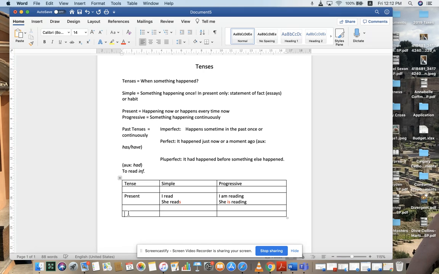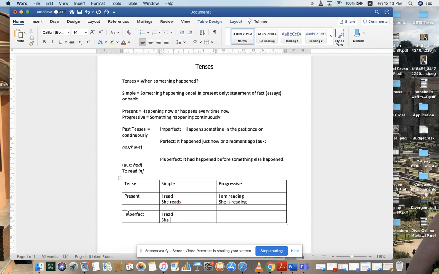An example of the imperfect: I read. Now you see, the spelling of the past is exactly the same as the spelling in the present. There's the ambiguity in English. English is technically a very simple language, but sometimes we get two words that are spelled the same but have different meanings. What can tell you the difference between the imperfect and the present? Context. I read now, versus yesterday I read.